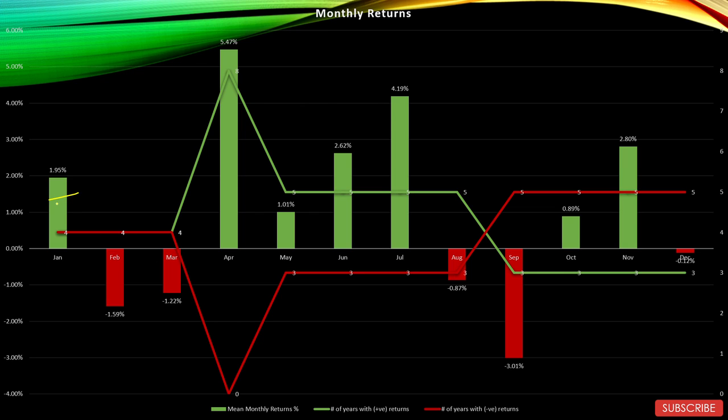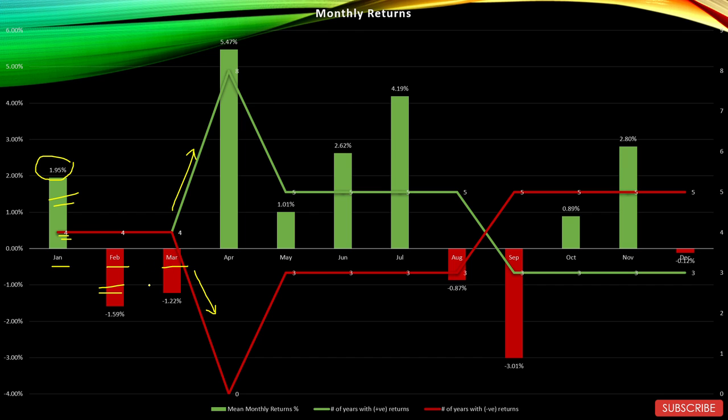Okay, the green bars over here show positive mean monthly returns. The red bars show negative mean monthly returns. The green line shows the number of years with positive returns, and the red line shows the number of years with negative returns. Let's start with January. The average return is 1.95 percent, which is an average return, I would say, with four positive and four negative years. Remember that we only have data for 8 years, not 10 years.